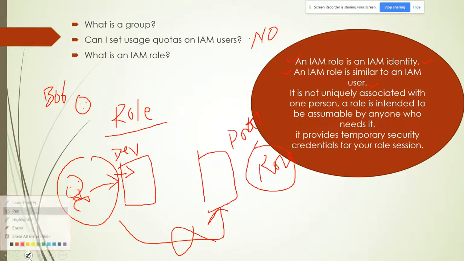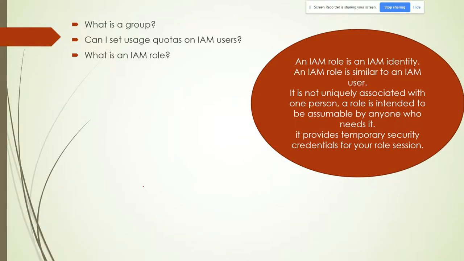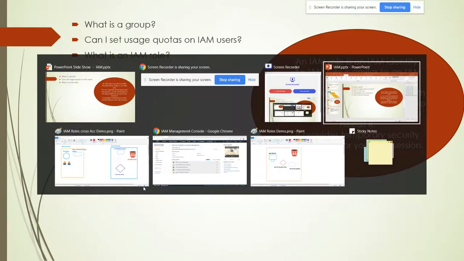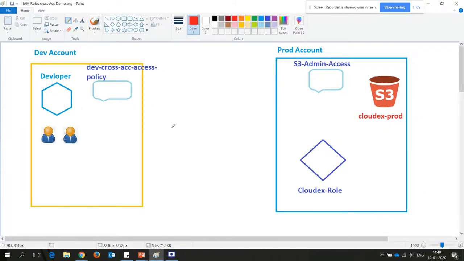Let's go to the real scenario that I have in this picture. As I said, a user belonging to the development account cannot log in to the production account. The reason is that the user's account is created in development, and when it tries to log in to production, production says, I do not have your credential information, so I will not let you get inside my account.